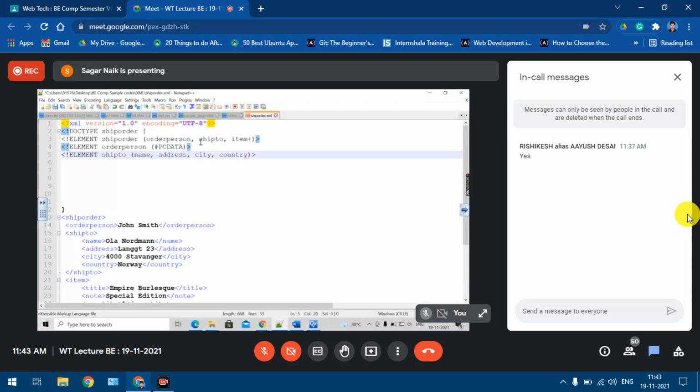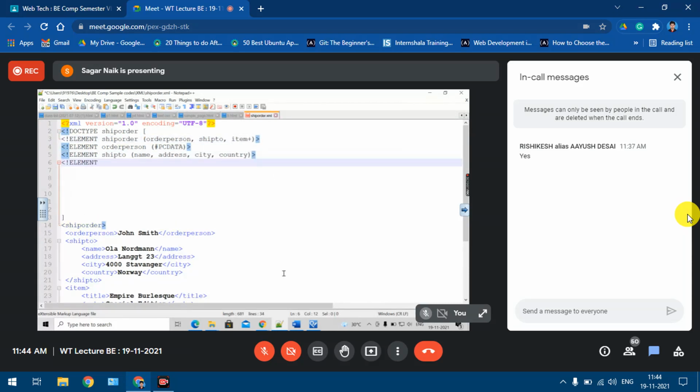Now when you define this element, don't go directly to the next element. You have to finish the definition of this element. Understood? Since I'm having some kind of nesting, I'll have to define all these things. Then only I'll be going to the item element. Fine. Okay, so I'll start defining this element. Name now. What type of element is it? Yeah, it is just content, right? See, name. Okay, so we'll use PC data.